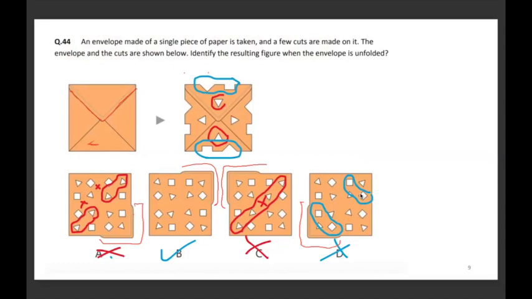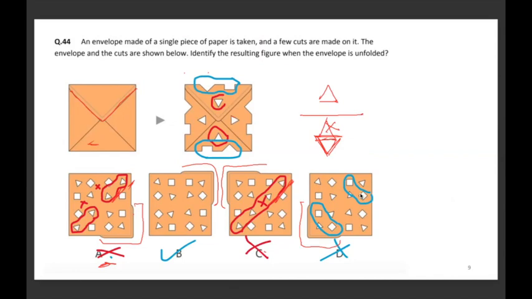First thing. Now, when I compare all the options together, the first thing I notice which is different in A and C is these triangular cutouts which are marked here. Both the triangular cutouts in both cases are following the same direction like this, which is not possible, because when you have a fold here, its mirror cutout will actually look like this and not like this. That's where A and C are directly negated.